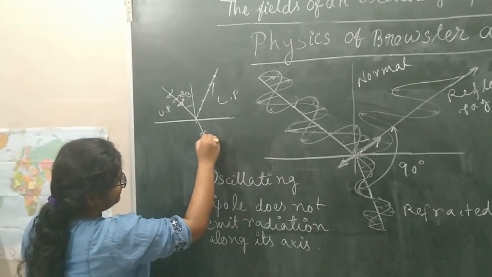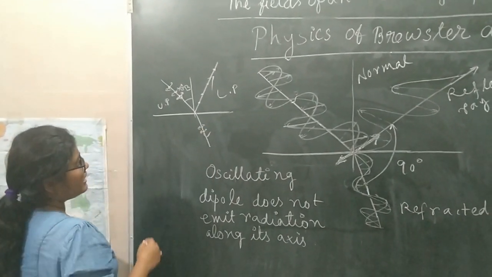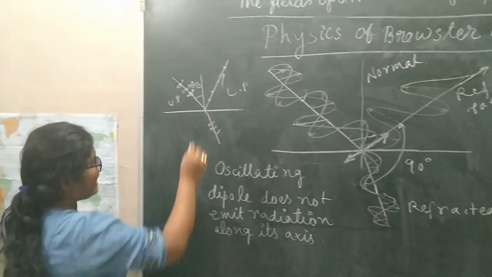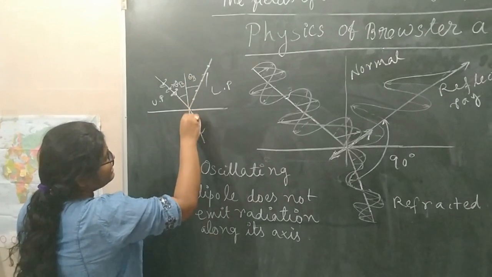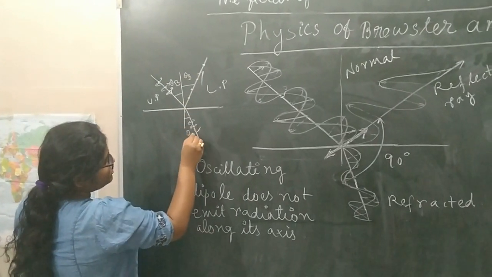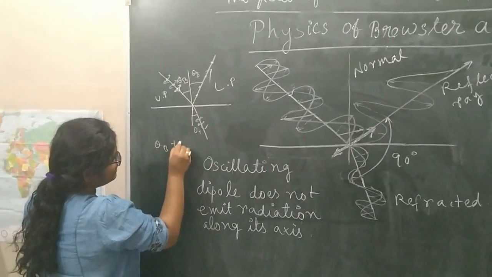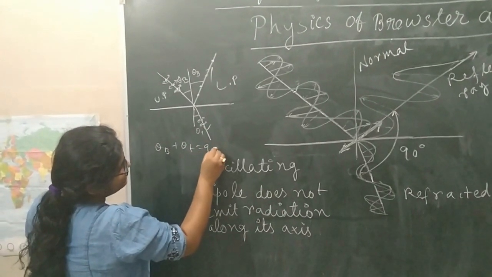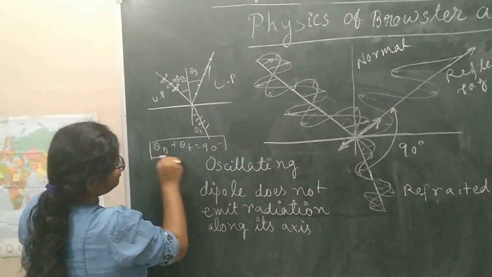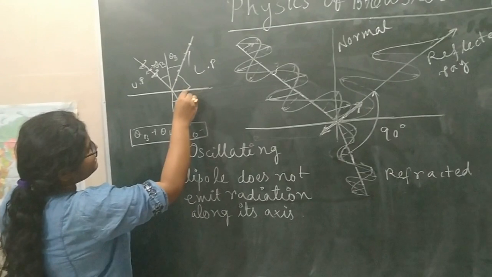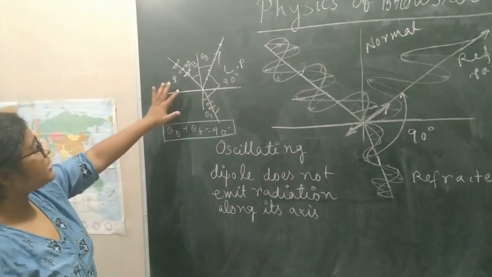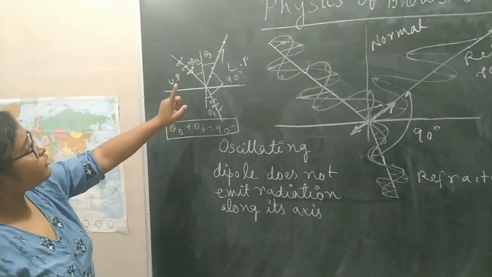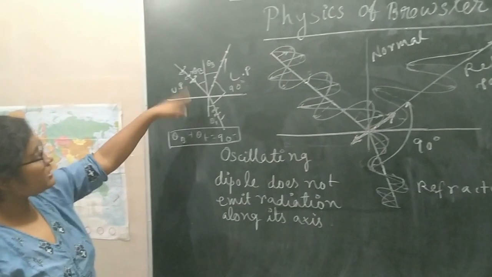This is not fully polarized but partially polarized light, and we all know that the angle of incidence is theta b, so the reflected angle will also be theta b, and this is theta t, suppose. So theta b plus theta t is 90 degrees, and so this angle between the reflected and transmitted rays is also 90 degrees.